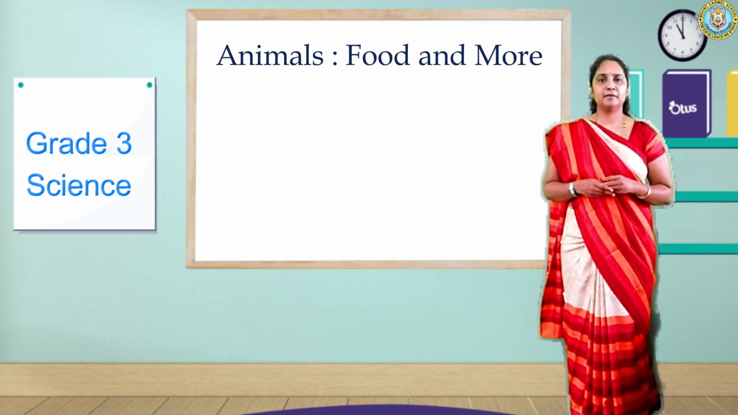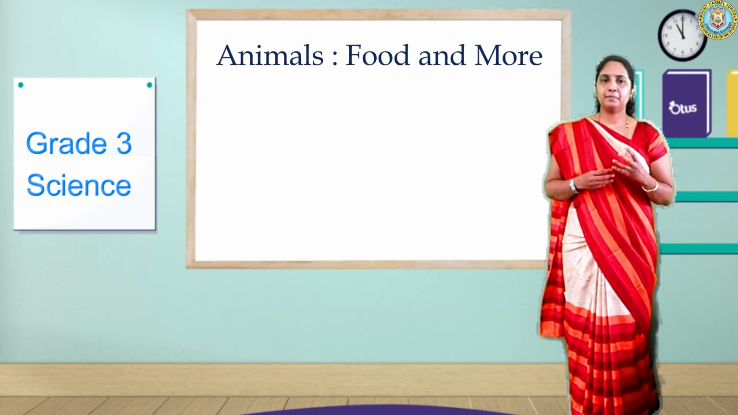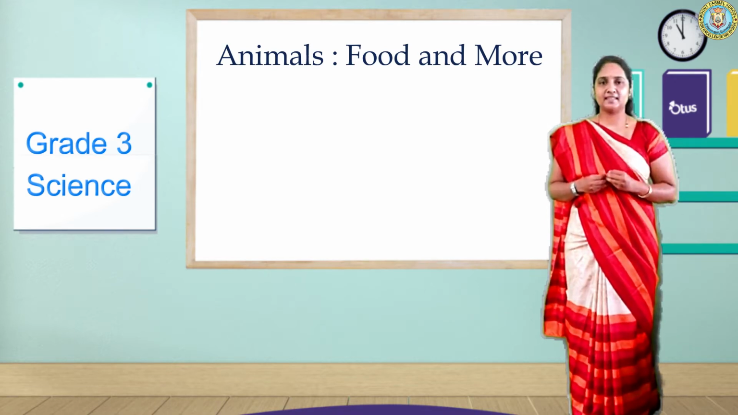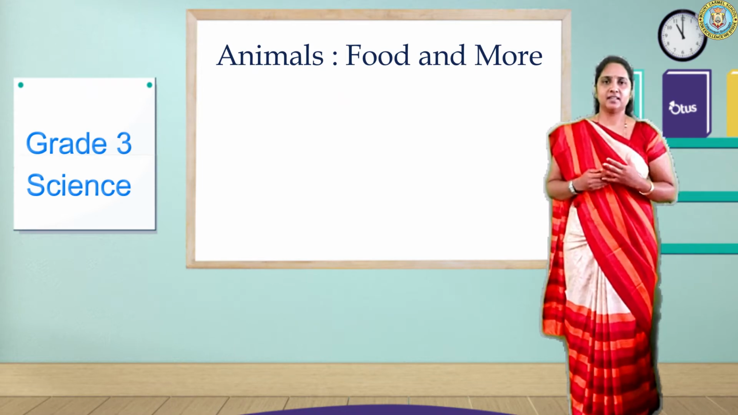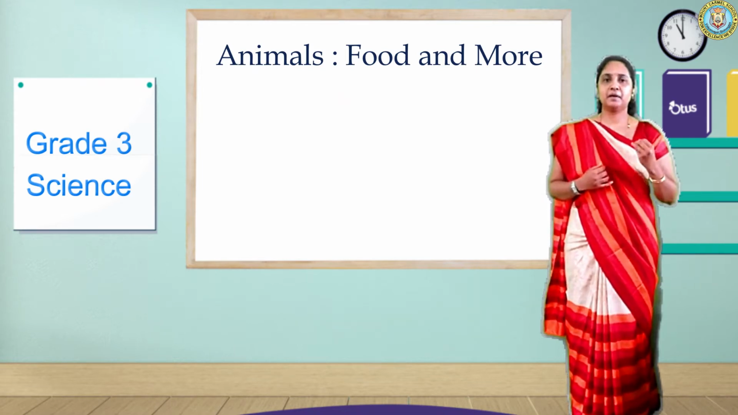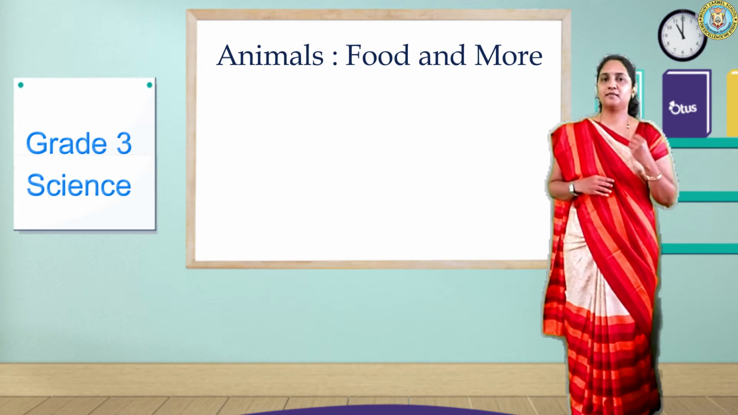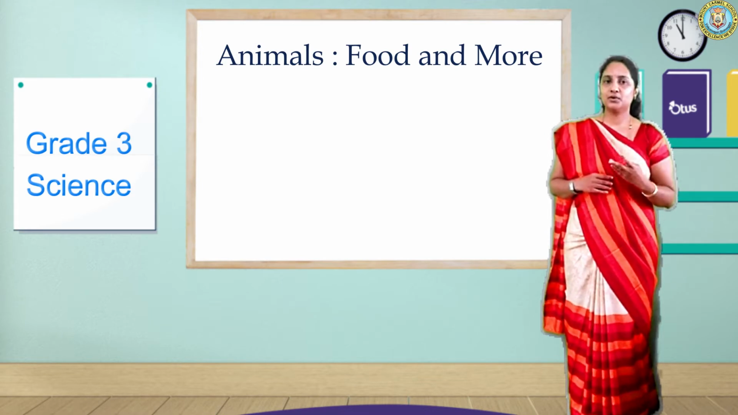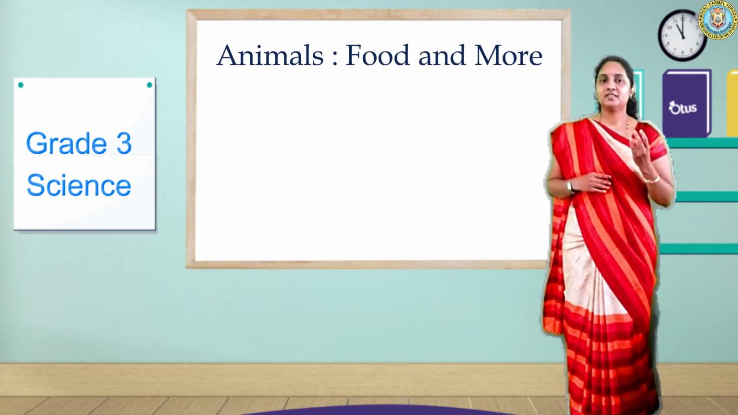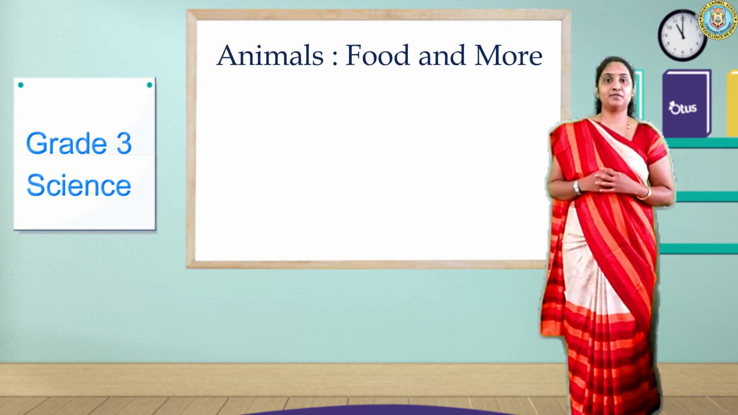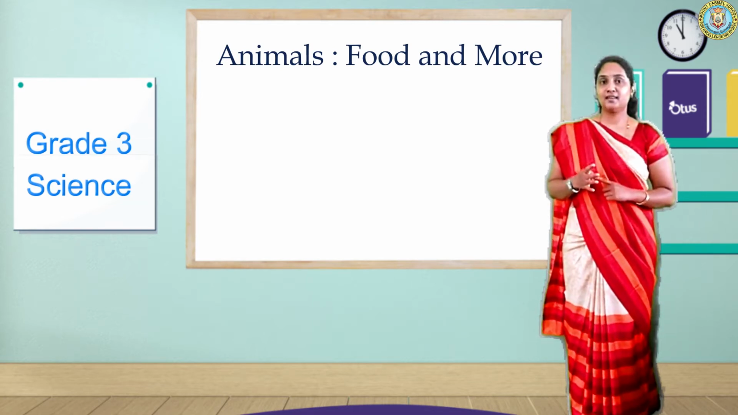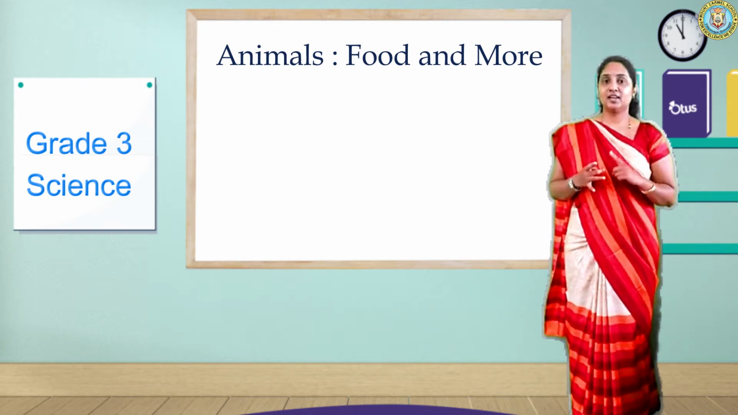Yes, children, some animals eat only plants, right? And some animals eat other animals. Some animals are dependent on plants for their food, such as goat, sheep, cow, zebra, etc. Some animals are dependent on other animals for their food, such as tiger, lion, sharks.